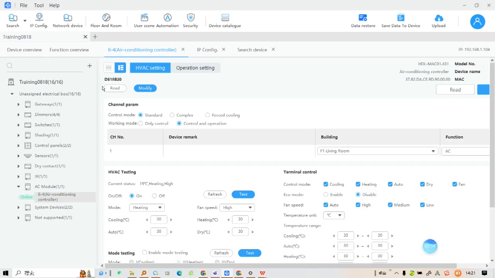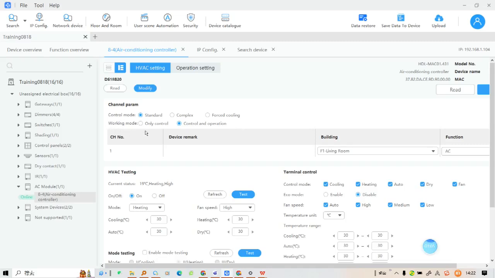This is our digital temperature sensor. If you connect a digital temperature sensor to the module, then you can click here to read. And we have 3 control modes: standard, complex, and forced cooling. In this tutorial, we just talk about the standard mode.